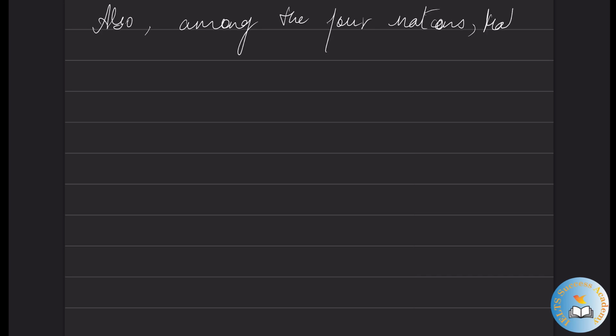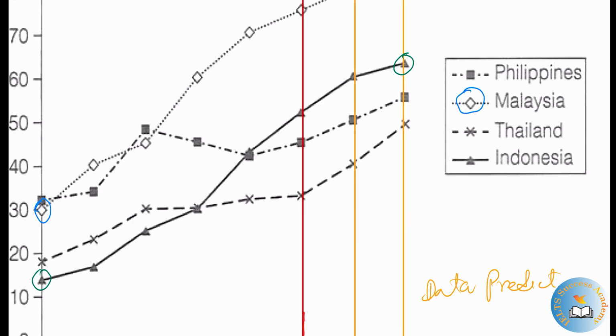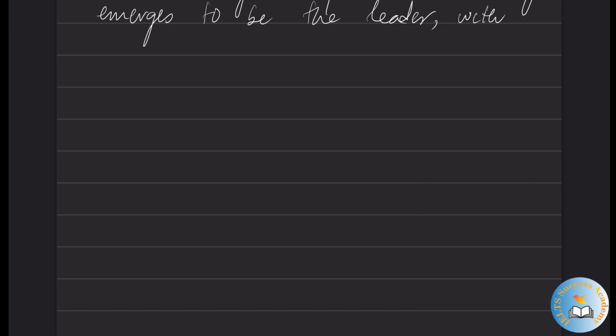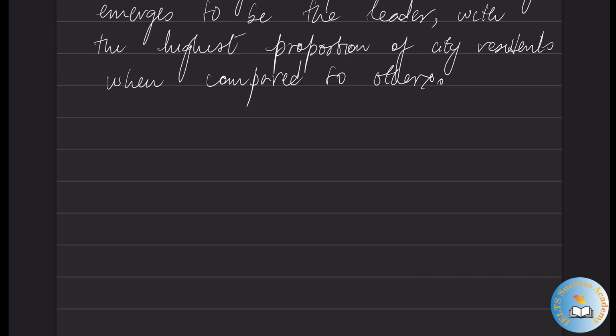Also, among the 4 nations, Malaysia emerges to be the leader. Here Malaysia is the leader. It starts at around 30% and ends at above 80%. It emerges to be the leader with the highest proportion of city residents when compared to the others.